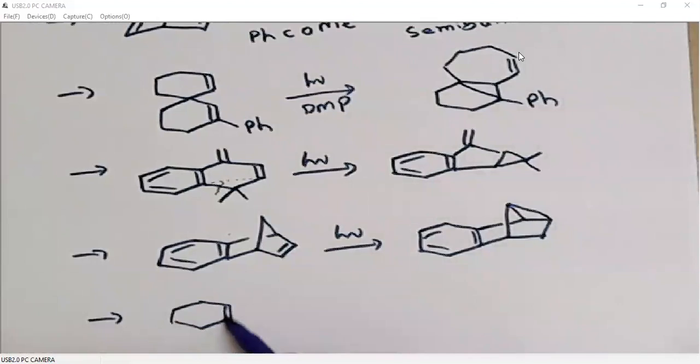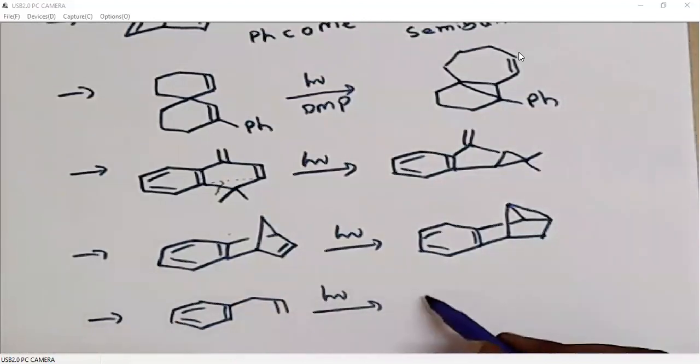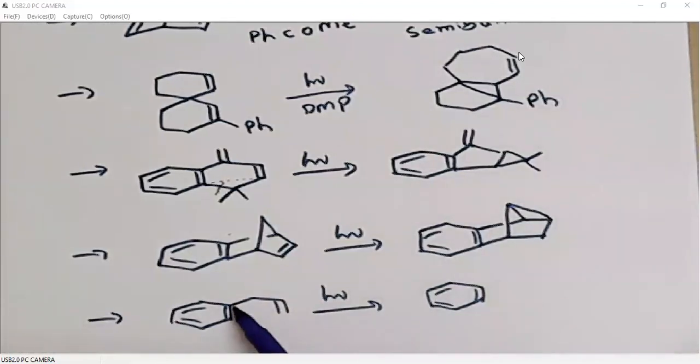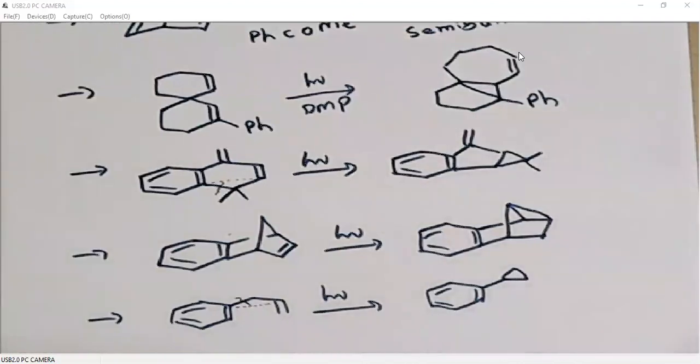When we take a simple system under photochemical conditions, there will be a bond formation here, and a bond breaking here. So whenever an aromatic double bond is involved in di-π-methane rearrangement, we form a bond and we break the bond that is connected to the aromatic system. So this generates this compound.